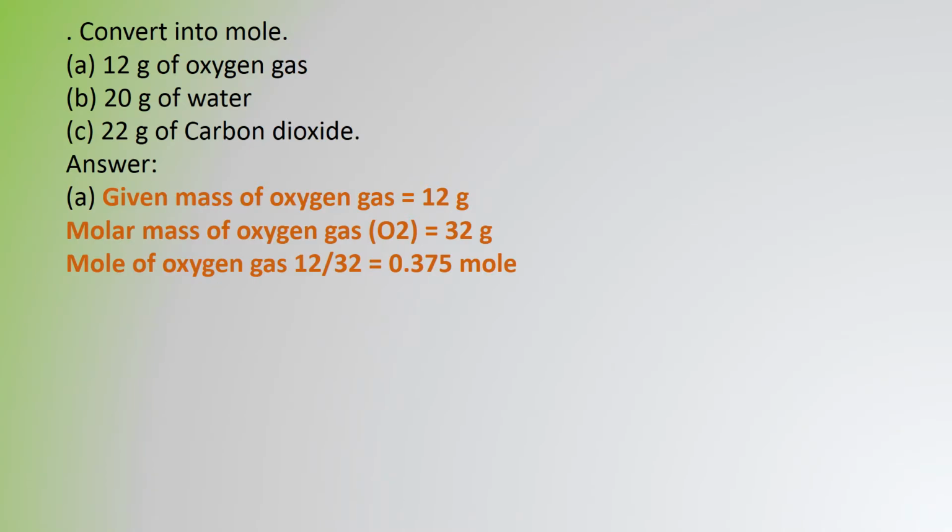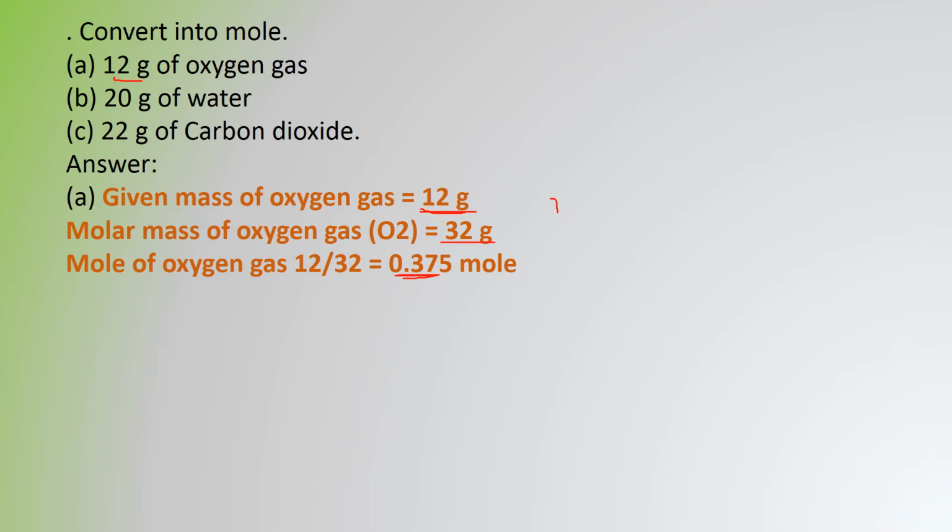Let's do it. Convert into mole, so we have to find the number of moles. What is the question? 12 gram of oxygen gas. So the mass is given. Given mass of oxygen is 12 grams. The formula you know: number of moles is equal to mass in grams divided by molar mass. Molar mass of oxygen gas is 32 gram. So moles of oxygen gas is equal to mass in grams, that is 12, divided by 32.